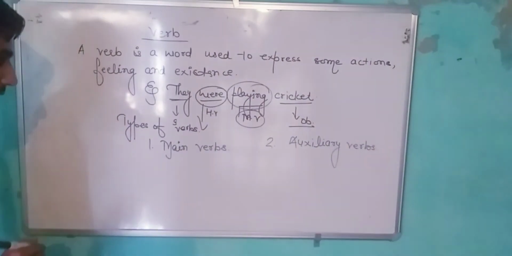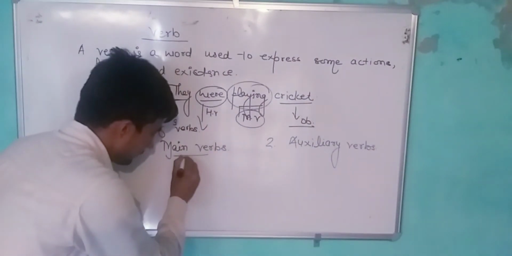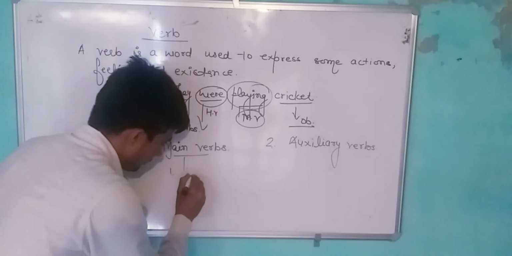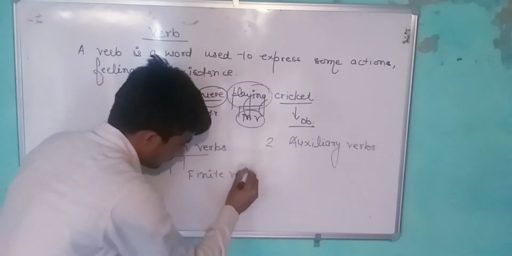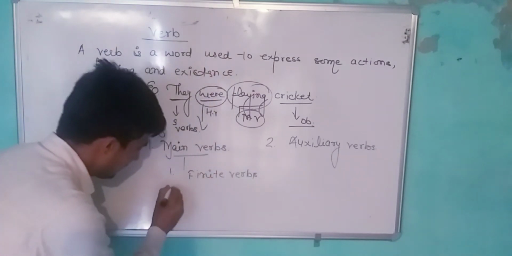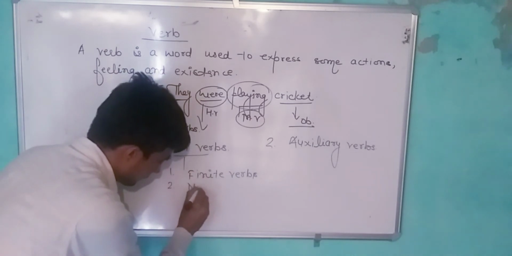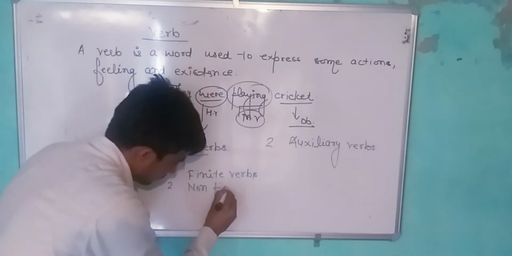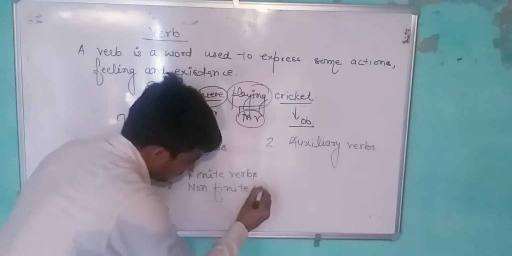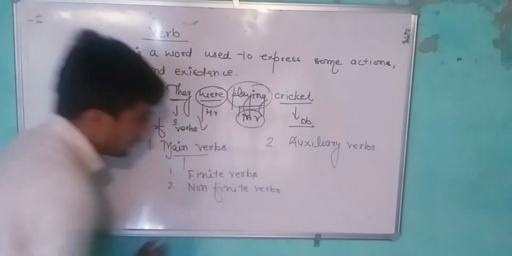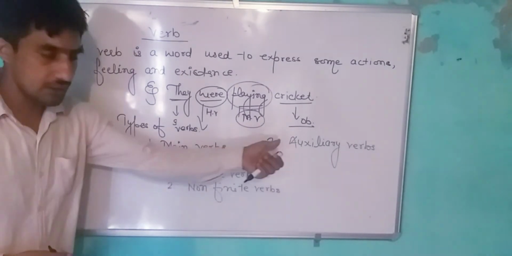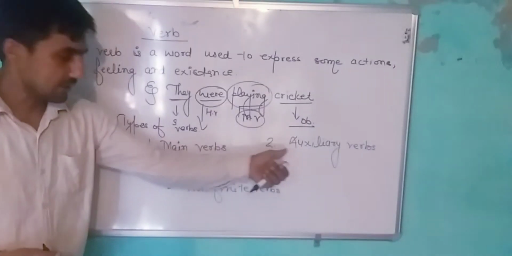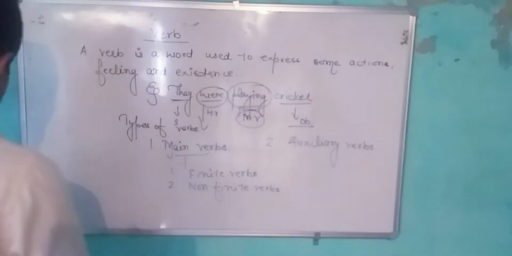In the main verbs, there are two types. First one is finite verbs and second is non-finite verbs. After that, first we will discuss only main verbs. After that, we will also go on to the auxiliary verbs. First, finite verbs.